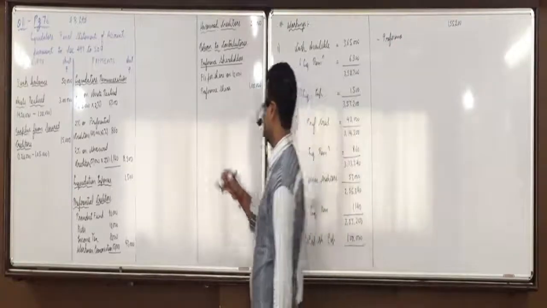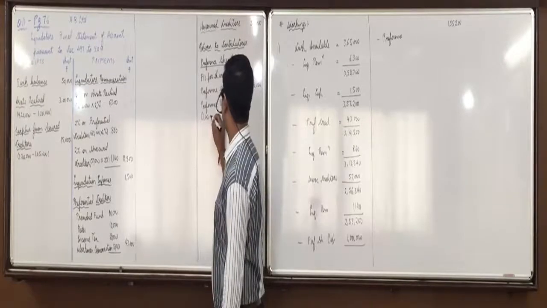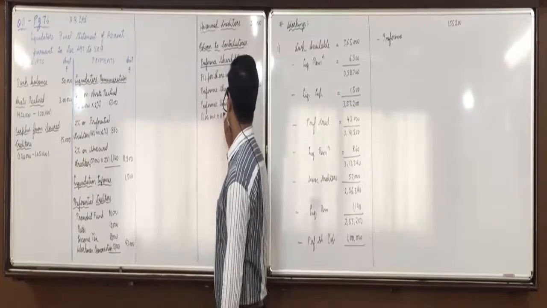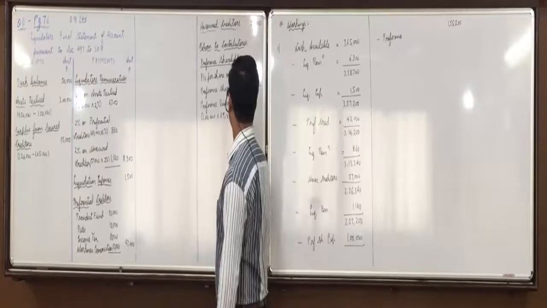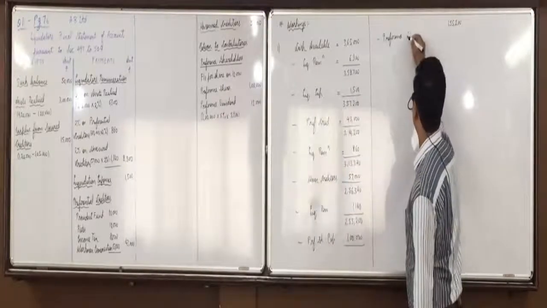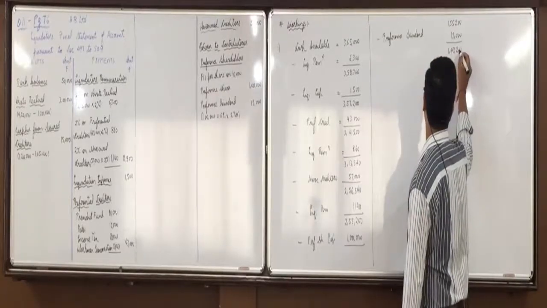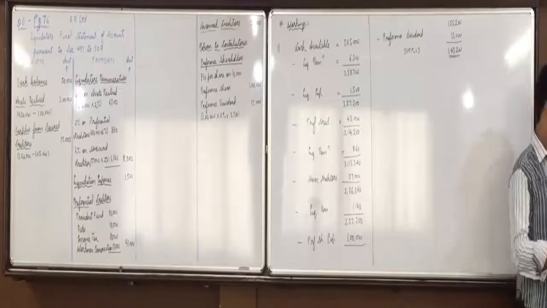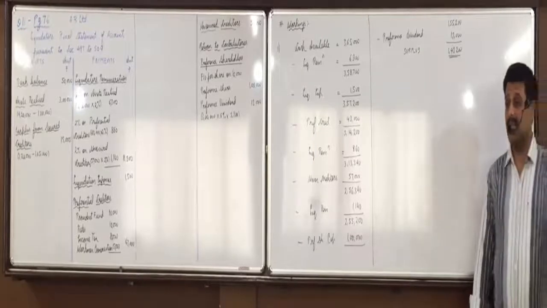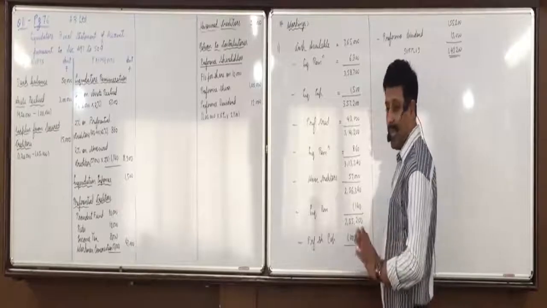Preference dividend will be 12,000. Here we'll make a payment. Preference dividend for 2 years: 1 lakh into 6% into 2 years, 12,000. Here minus preference dividend 12,000. So surplus or deficit? Surplus of 1,43,200. Right, everyone? Now equity shareholders are next, but we have different face values. First we'll apply that formula. Has everyone completed up till here?